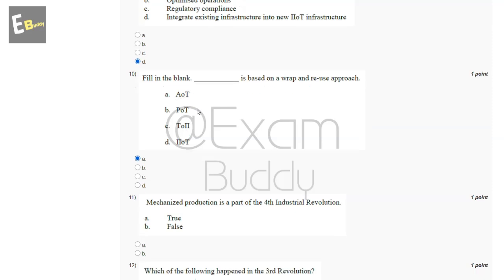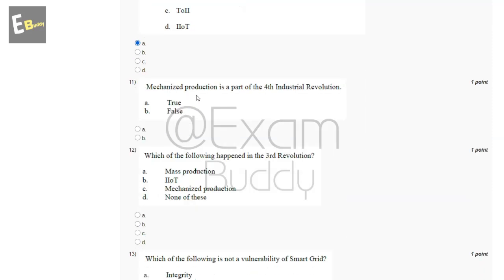Now let's go to our question number 11. Mechanized production is a part of the fourth industrial revolution. So true or false? The answer of our 11th question is B, false.